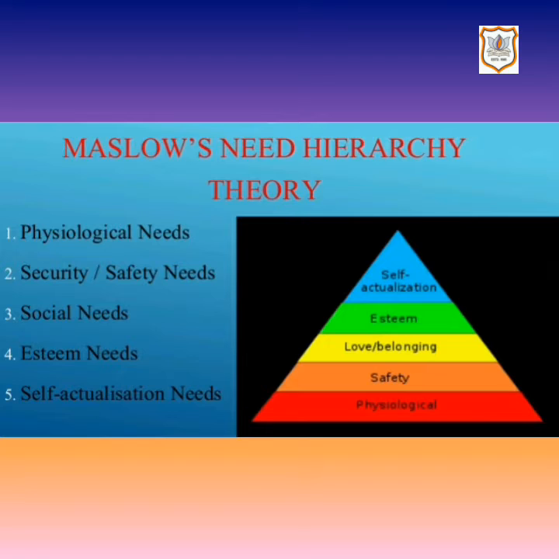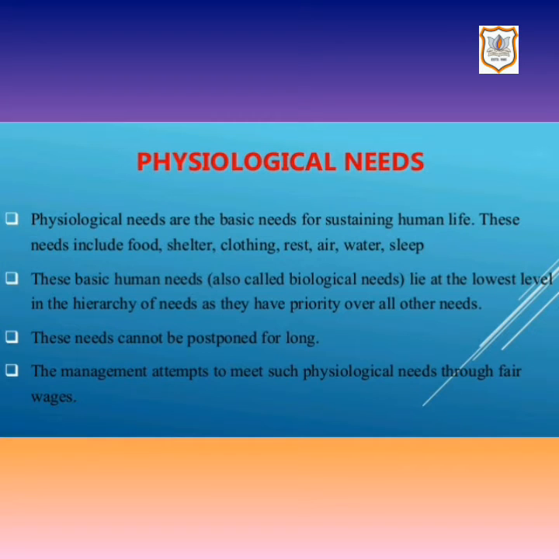Fourth, esteem need, that is related to one's social status and recognition. Fifth, self-actualization, which is related to a very specific need. Now let's study all 5 needs one by one in detail and let's be more clear about it.